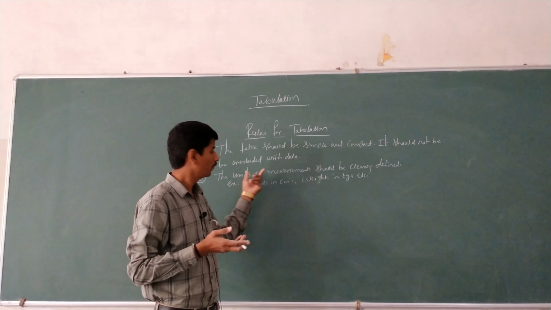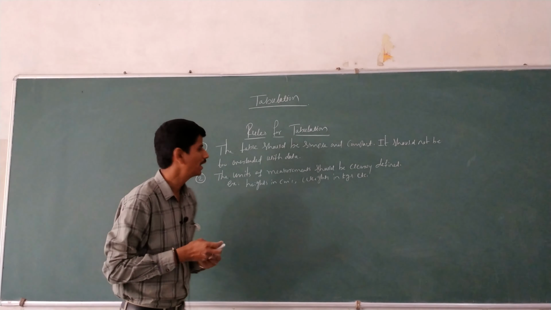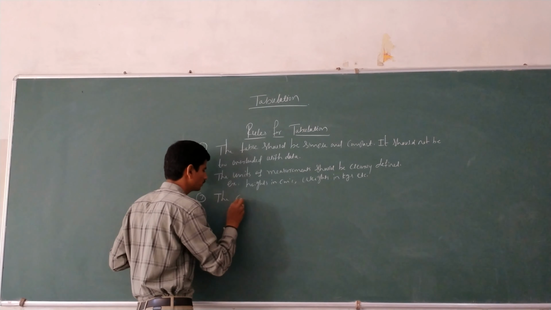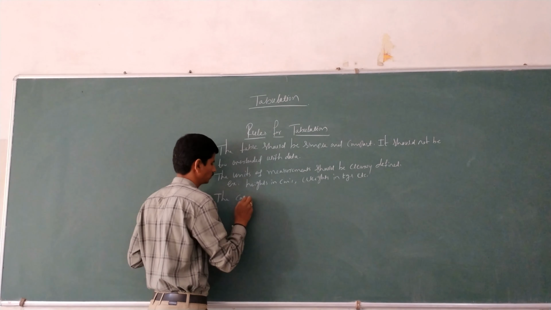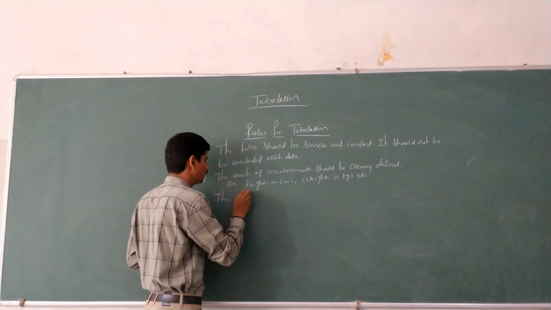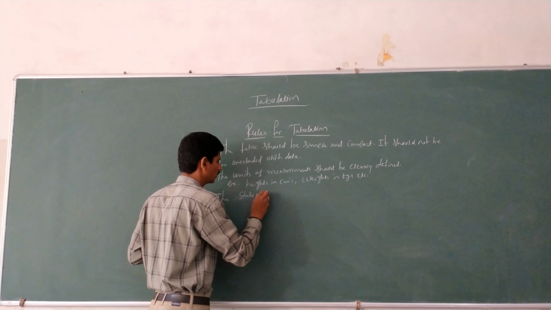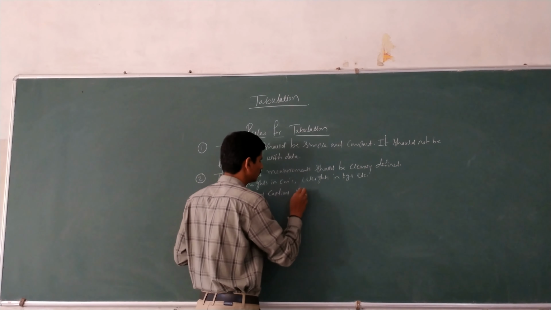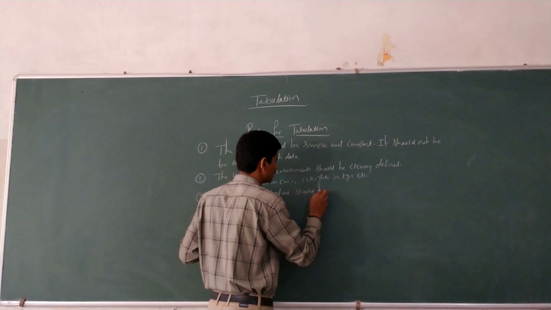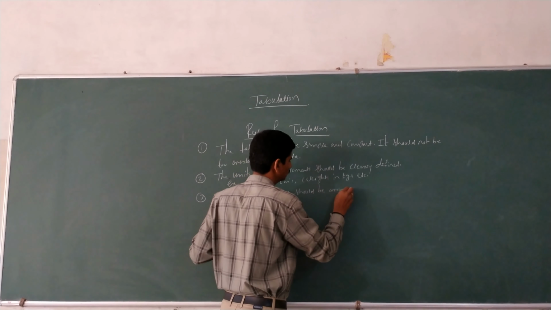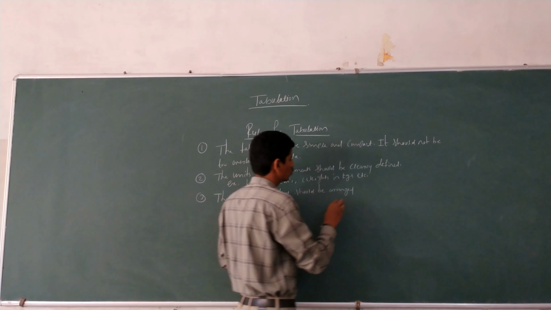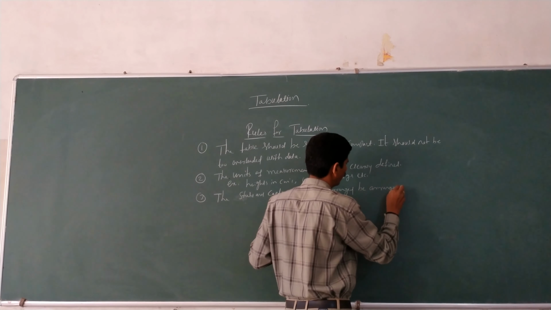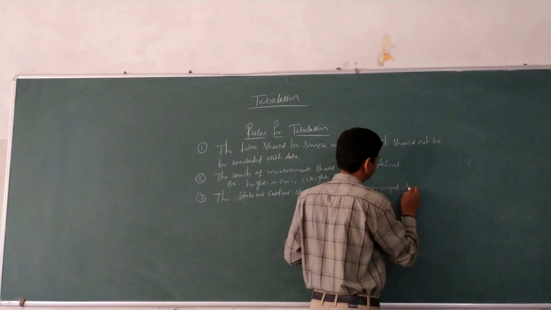Here, the stubs and captions should be arranged in a systematic manner.